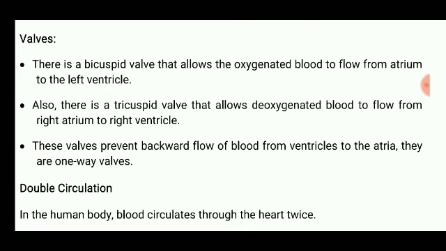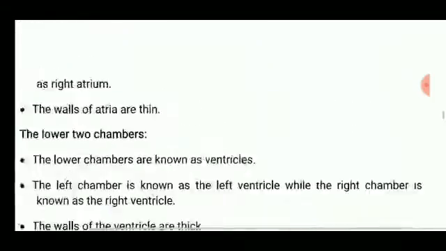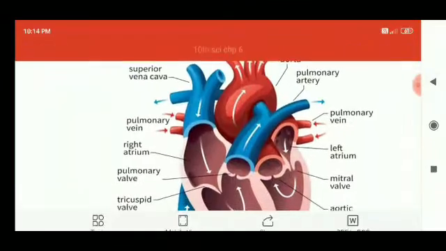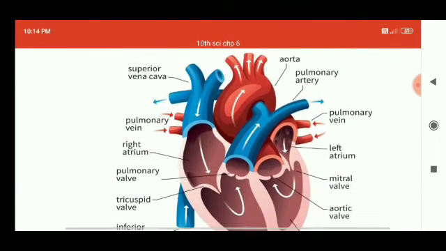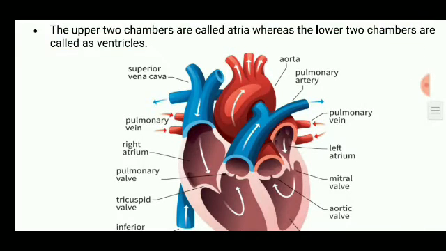The valves prevent the backward flow from the ventricles to the atria. They are one-way valves, moving in only one direction. As you can see in the heart, I have shown a few arrows in this figure. They are one-way valves, meaning they are not moving in the backward flow.